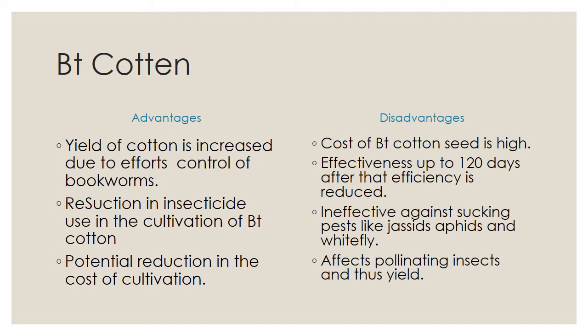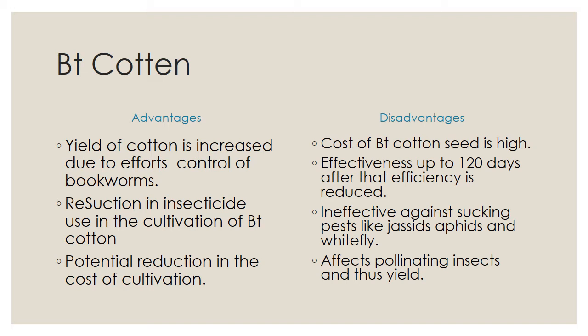Then the last one is that it affects pollinating insects and thus yield. In pollination, some insects help with pollination. You know very well about pollination. Pollination is one of the processes of reproduction. Okay, so here some insects help with pollination.